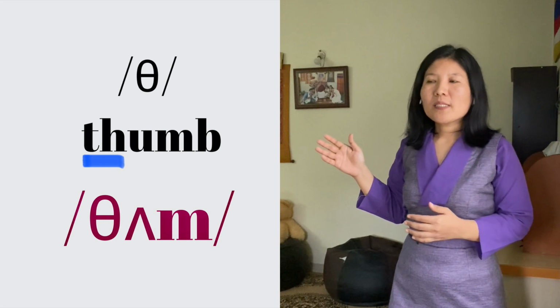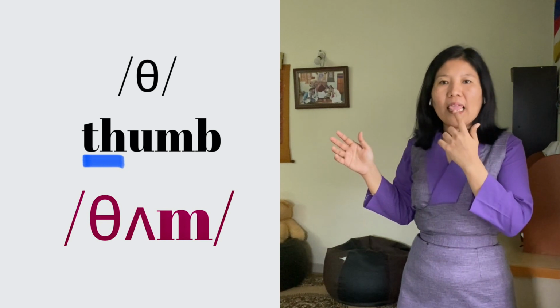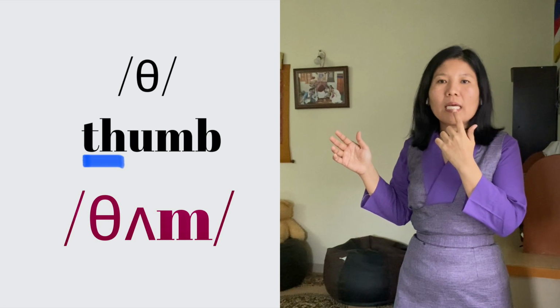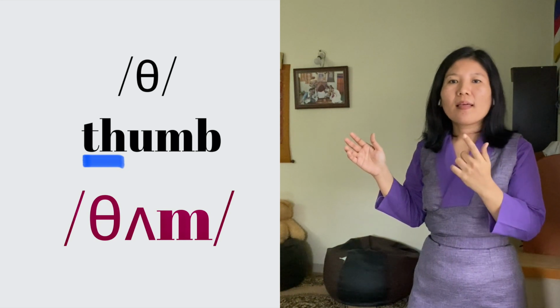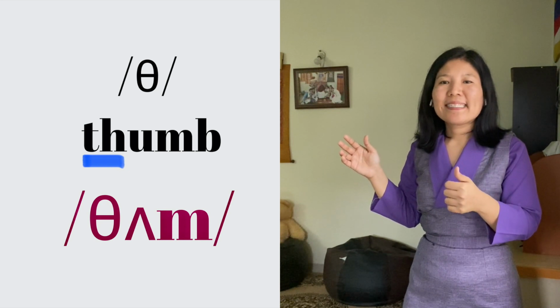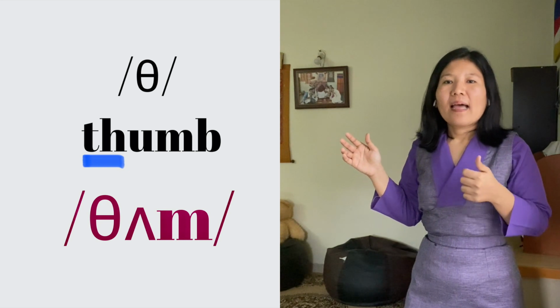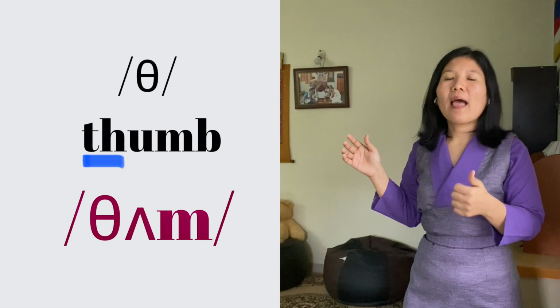Number 13. When we pronounce this phonetic sound, we need to use the tip of the tongue with the lower teeth. Thumb. The two letters TH in the vocabulary thumb have th sound. Okay.